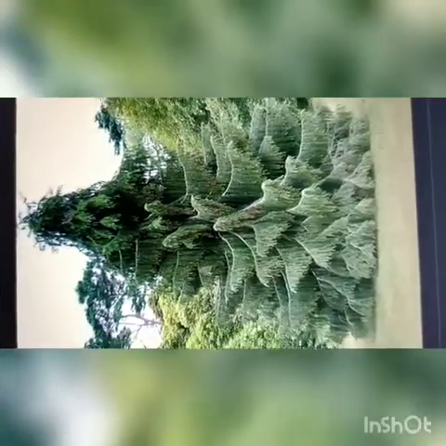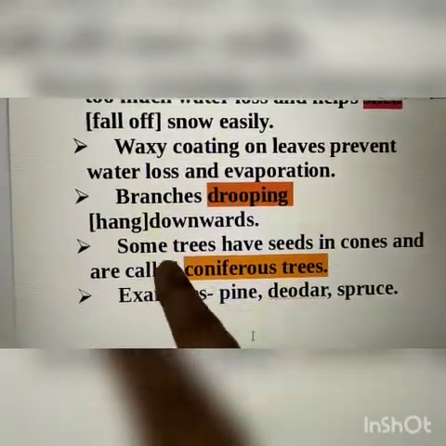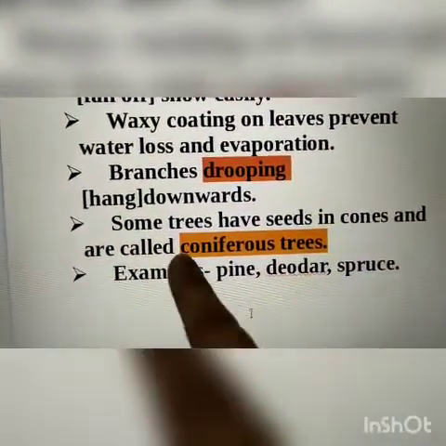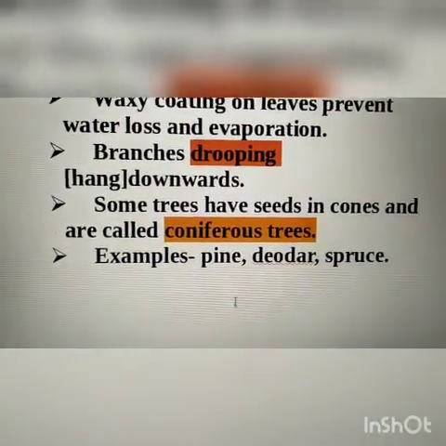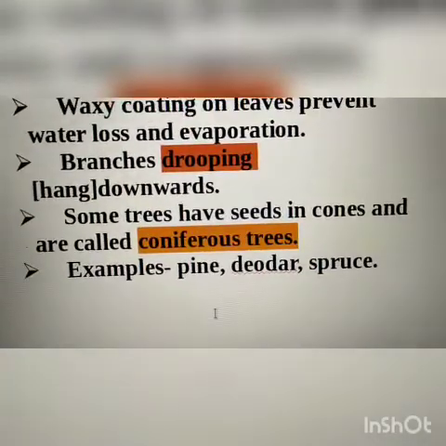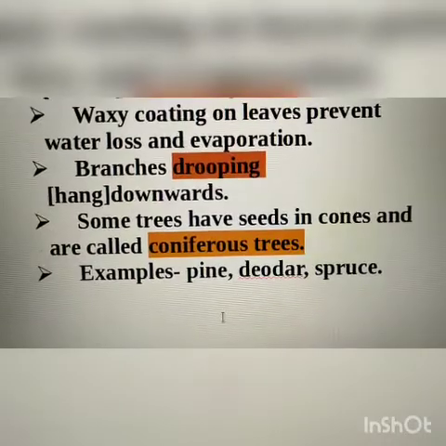Now, the last adaptation is that some trees have seeds in cones and are called coniferous trees. That means in place of flowers, some trees have cones. And these trees are called coniferous trees.